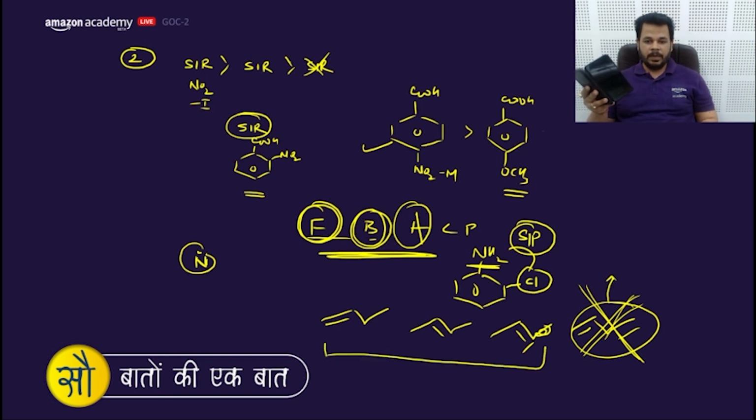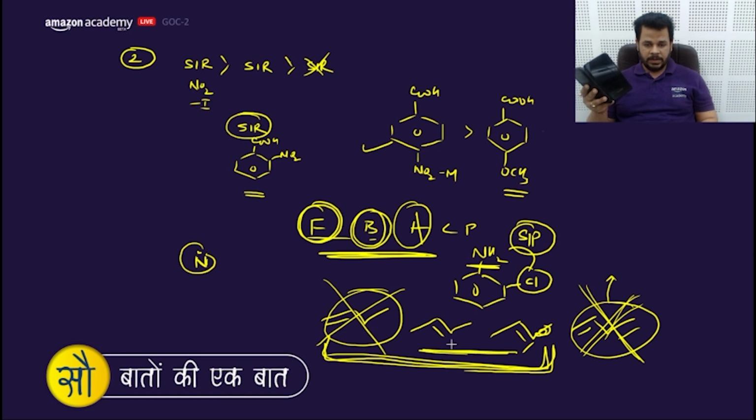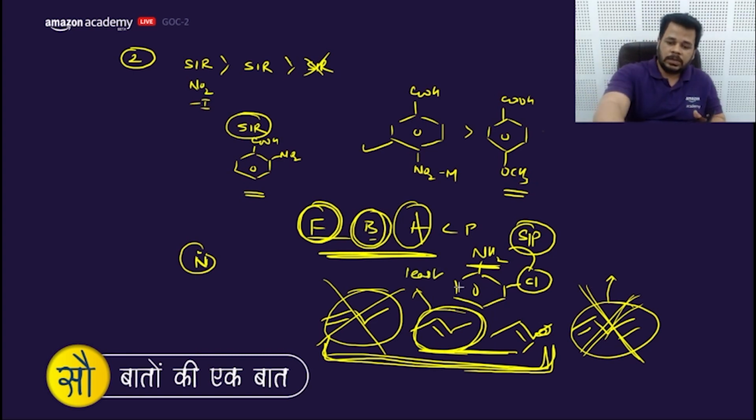Then we will compare between these three. This would be least stable, so it would be struck out. What about cis and trans? Trans is the most stable one, that means it would have the least HOH. So this is the way to answer, dear. So all these questions are discussed.